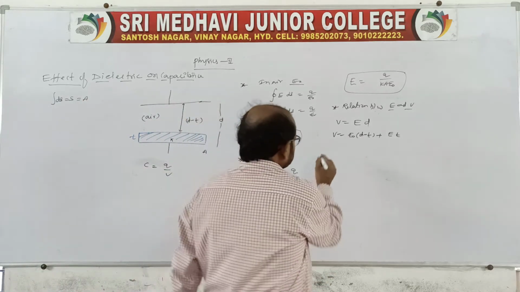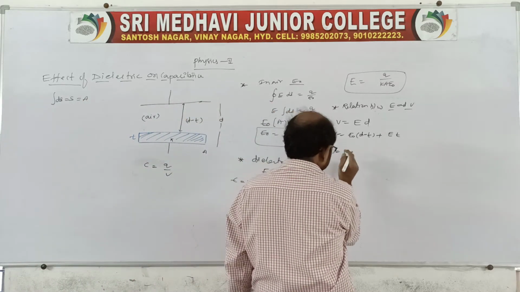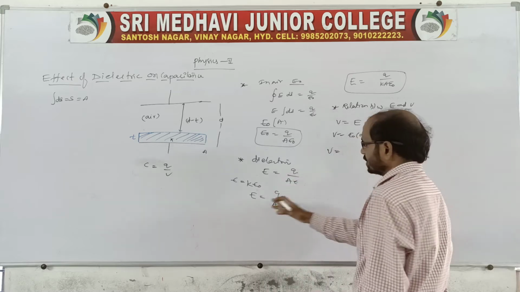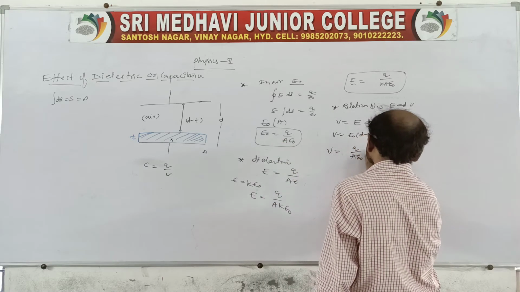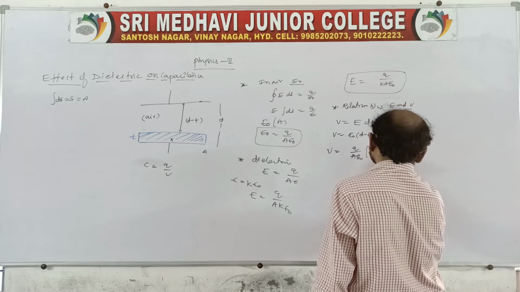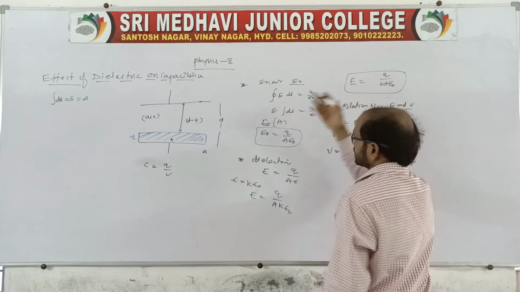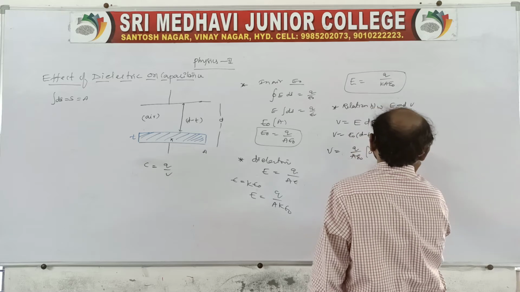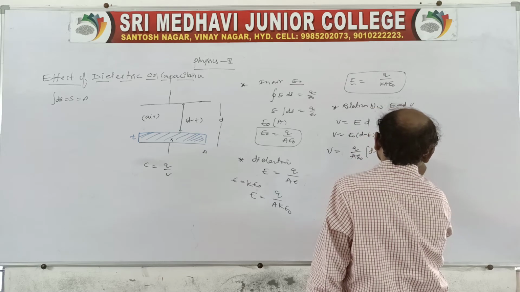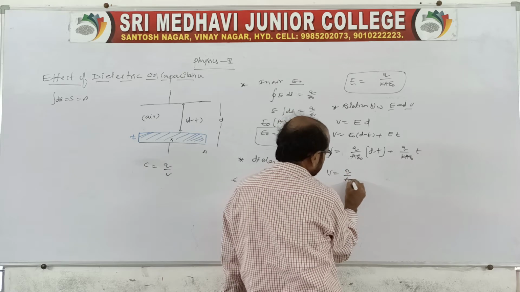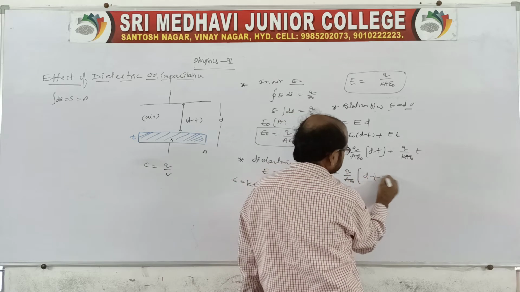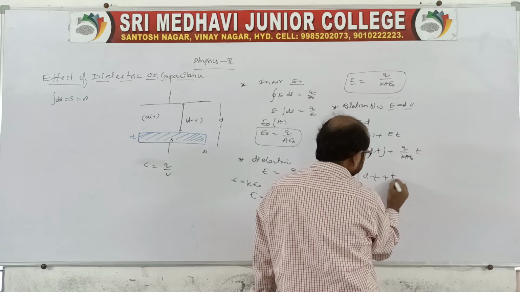So V is equal to E naught into d minus t plus E into t. We know E naught is q by A epsilon naught, and the field in the medium is q by k A epsilon naught. So V is equal to q by A epsilon naught into d minus t, plus t by k.